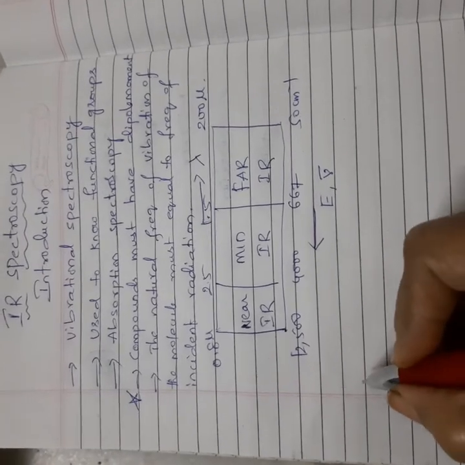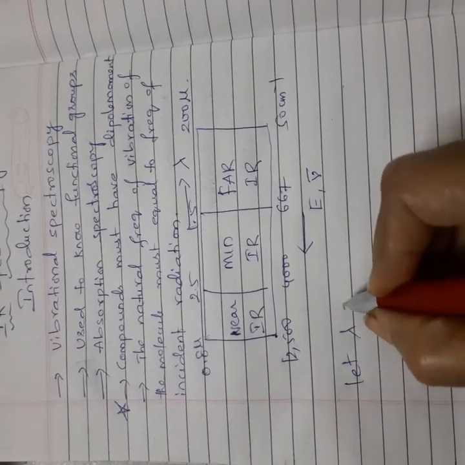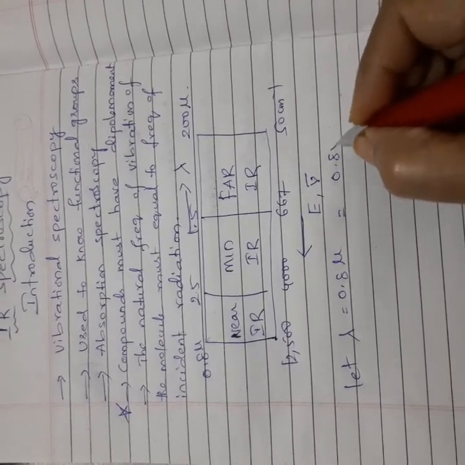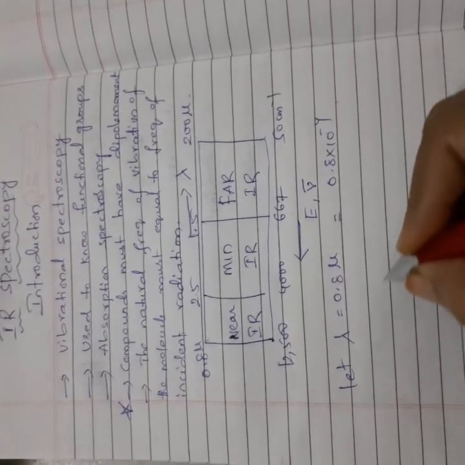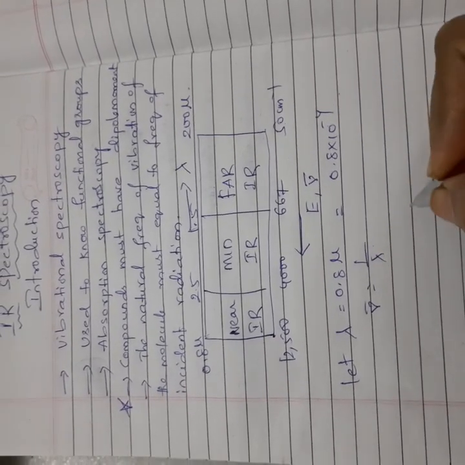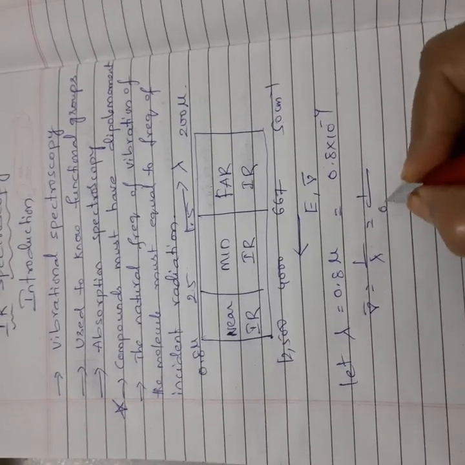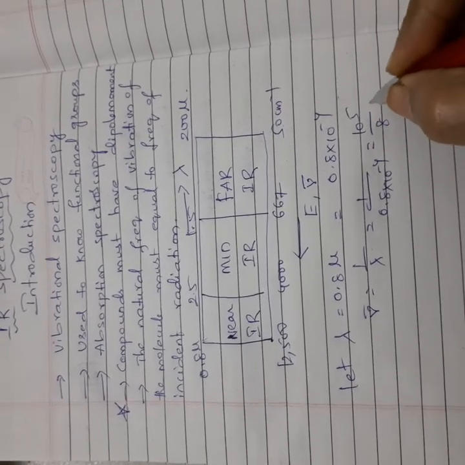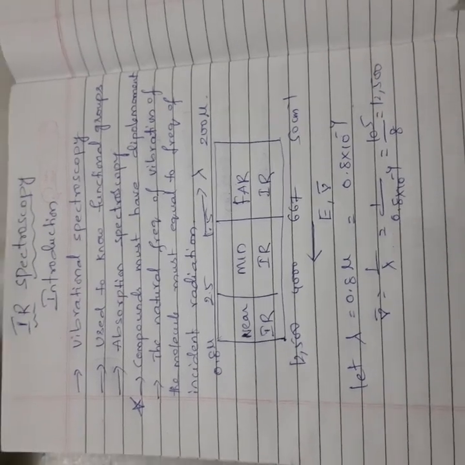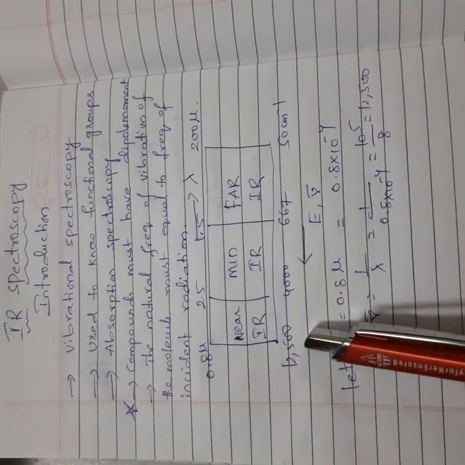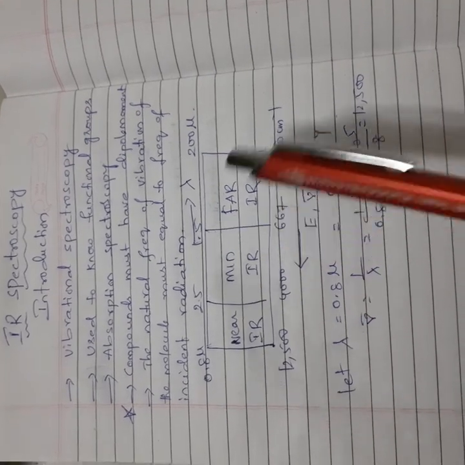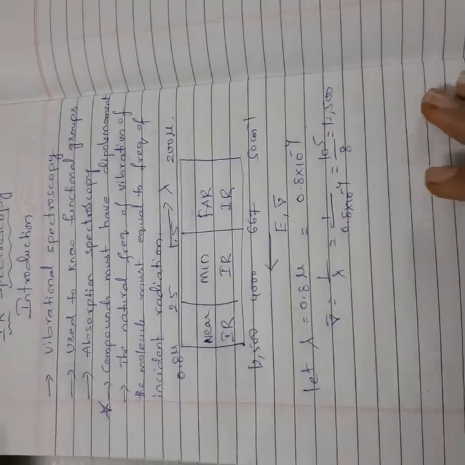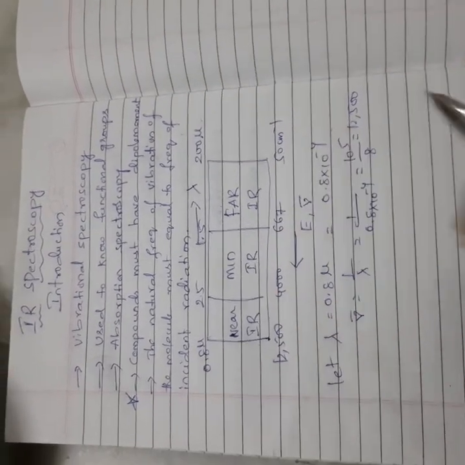Now I'll show one example. Let the wavelength be 0.8 microns. If you convert that into meters, it becomes 0.8 times 10 to the power of minus 6. Wave number means 1 by lambda, that is 1 by 0.8 into 10 to the power of minus 4, in centimeters. This you may write as 10 power 5 by 8, which is 12,500. In such a way, 0.8 equals 12,500, 2.5 means 4,000, 1.5 means 667, and 200 microns means 50 centimeter inverse. So the total IR region is divided into 3 categories.